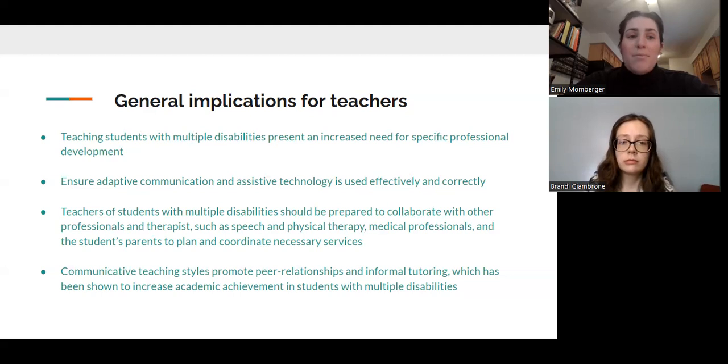Along the same lines as peer relationships, peer tutoring has also been shown to increase student understanding of a topic. So the main point about general implications for teachers is it's important that we are not limiting our students who require more assistance, and we create a classroom environment in which no one feels excluded.